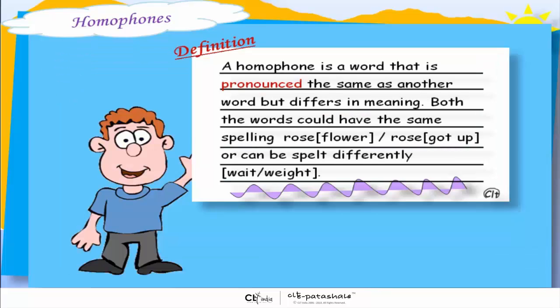A homophone is a word that is pronounced the same as another word but differs in meaning. Both the words could have the same spelling, like rose as in a flower and rose as in got up, or can be spelt differently, as in wait and weight.